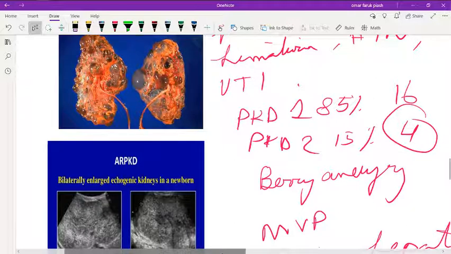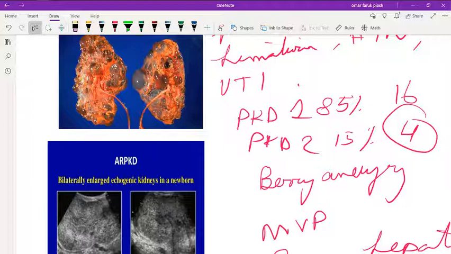In autosomal dominant polycystic kidney disease, the associations or complications include berry aneurysm, mitral valve prolapse, benign hepatic cyst, and diverticulosis. If hypertension and proteinuria develop, treat with ACE inhibitor or ARB.